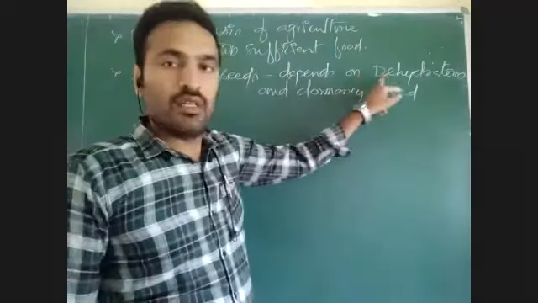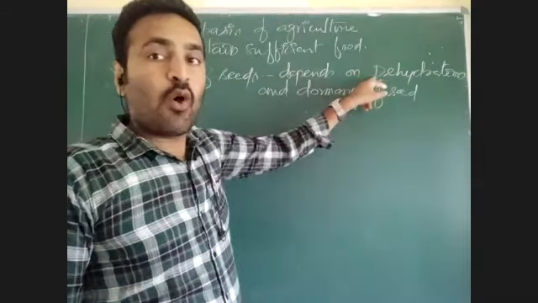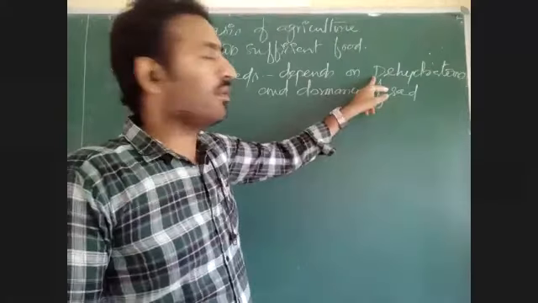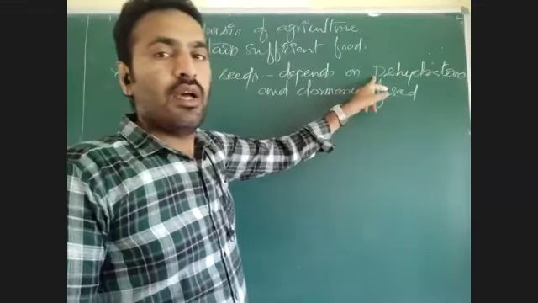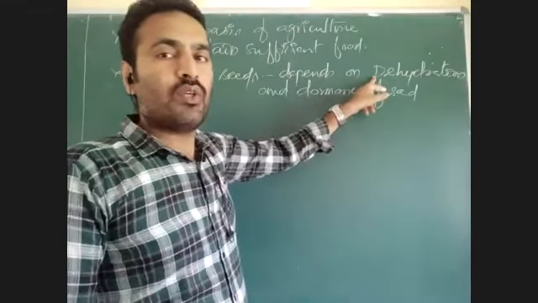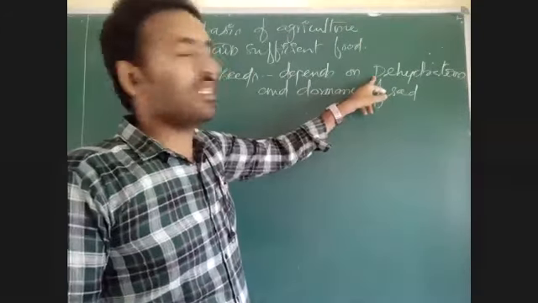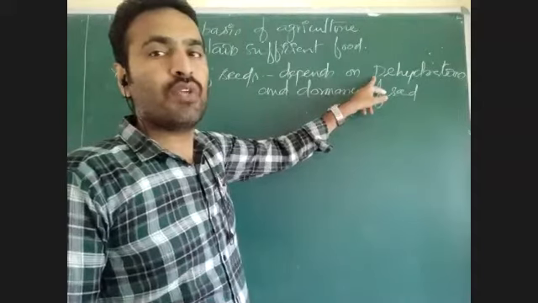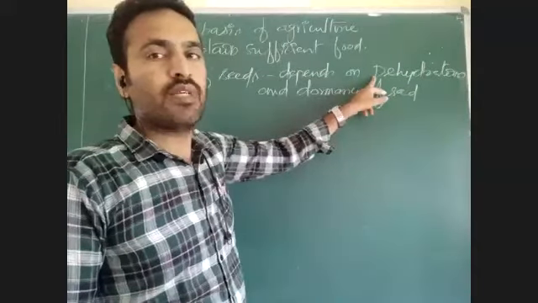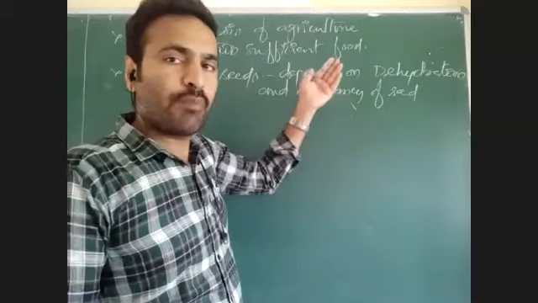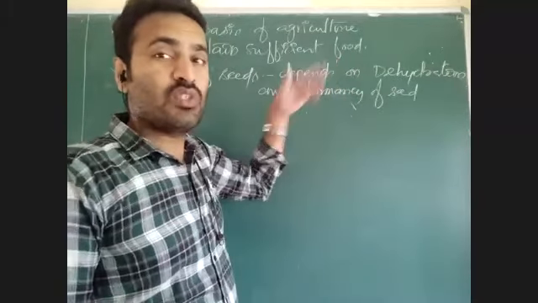How they are very important means, see here, if we carry out proper dehydration, what is the relative water content in matured seed after drying of embryo? I told you 10 to 15% is there. If that 10 to 15% water content is there, then embryo will survive for long time. If water content is more than that, embryo will lose its viability.